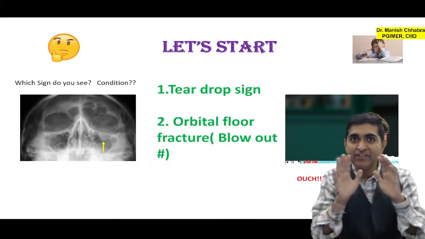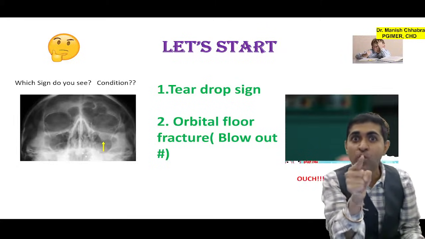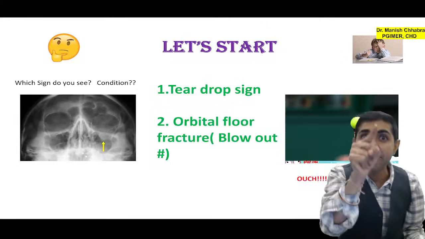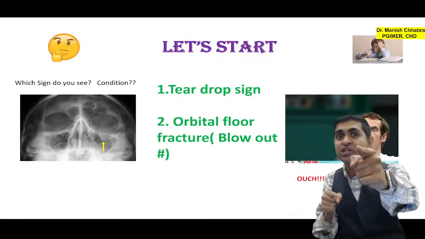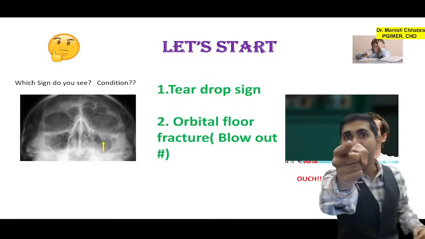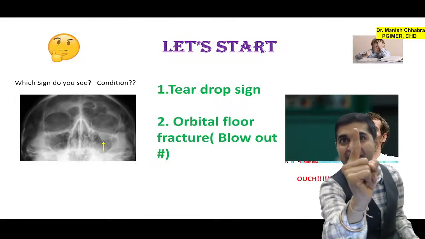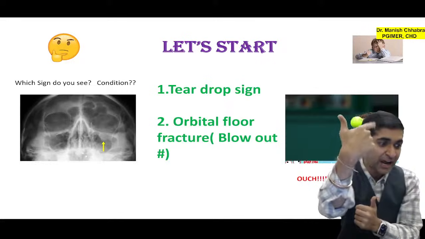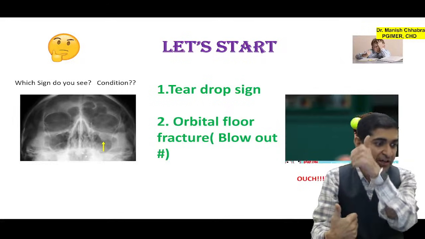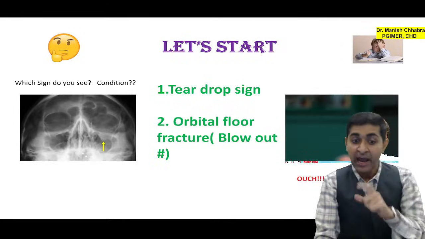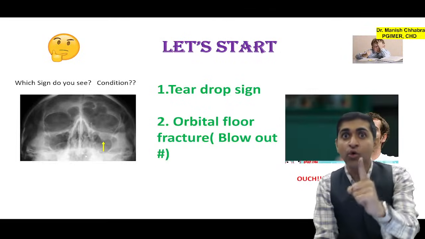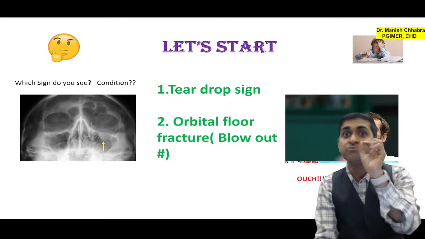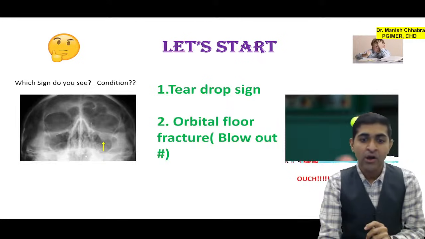This is your most commonly repeated X-ray in the FMG exam, repeated 3 times, and also in NEET PG, 1 time. There are high chances it will get repeated again. Teardrop sign, orbital floor fracture, and the other name of this is blowout fracture.